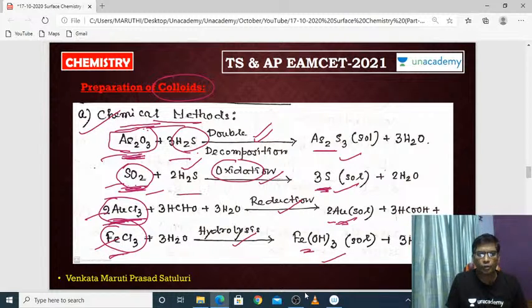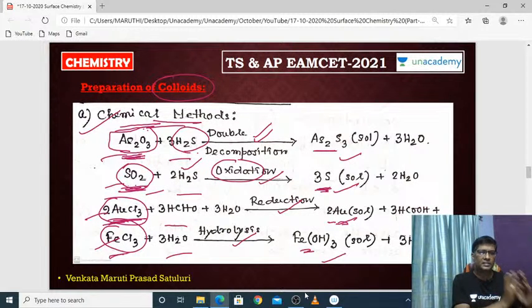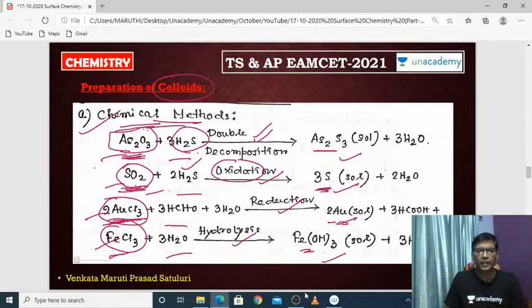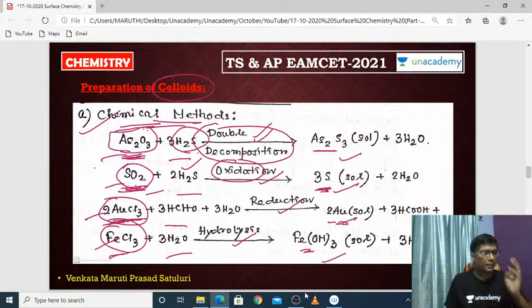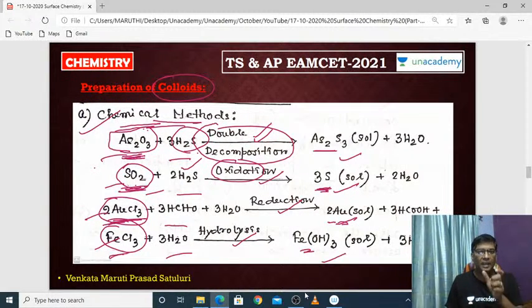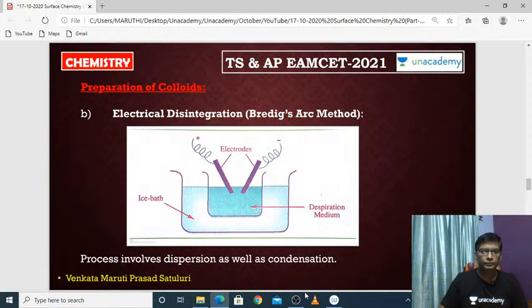There is no need to memorize all these things. Only you have to remember the reagents like arsenic oxide, sulfur dioxide, auric chloride as well as ferric chloride, along with the products, that is, which colloids are formed from these. That is also most important. And one more thing from the objective point of view you have to keep in mind is what type of chemical reaction it is. Is it double decomposition, oxidation, reduction, or hydrolysis? These important chemical reactions and mechanisms are also very important for you.